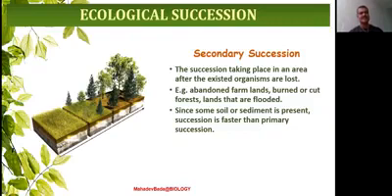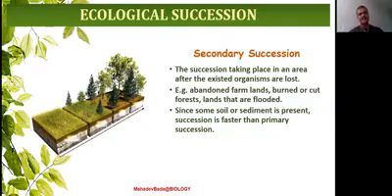But secondary succession is much faster than the primary succession because favorable conditions were already there. Because of some reasons the organisms have vanished, they have become extinct. Therefore, secondary succession is faster, primary succession is slower.